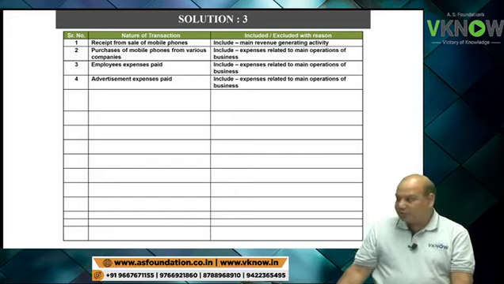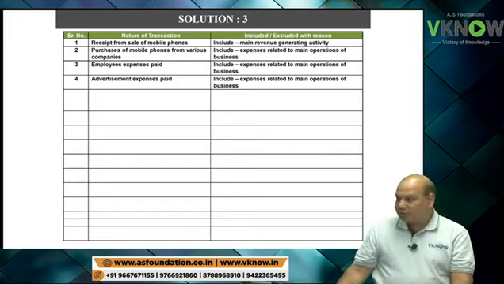Number 11, interest paid on cash credit facility of the bank. Point number 11, interest paid on cash credit facility of the bank. Interest paid on cash credit facility is a financing activity, because it is related to finance. It will come in financing activity. Come on, number 12.